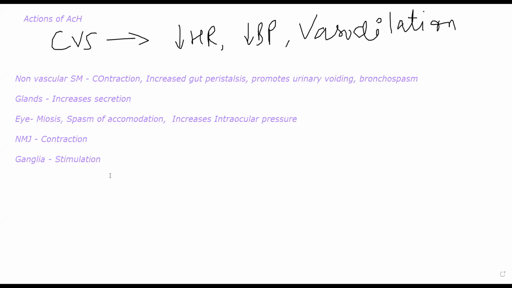Okay, now there are other functions of acetylcholine as well. I'm not going into a lot of detail. This is the summary of all the actions of acetylcholine, the important actions that you need to remember. Now, when we discuss drugs that are given as cholinergics, so cholinergics or cholinomimetics or parasympathomimetics are drugs given in patients who have less acetylcholine, or in patients whose acetylcholine is being destroyed. Let us suppose there are patients in whom acetylcholine is being destroyed, or patients in whom acetylcholine is simply not being produced. In those people, there can be a lot of problems.